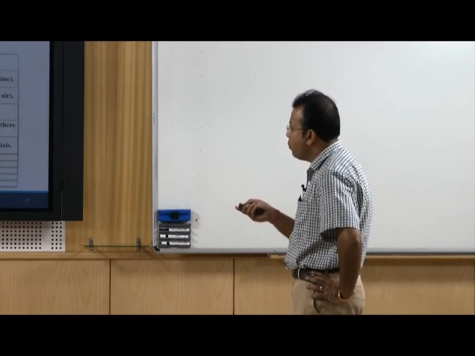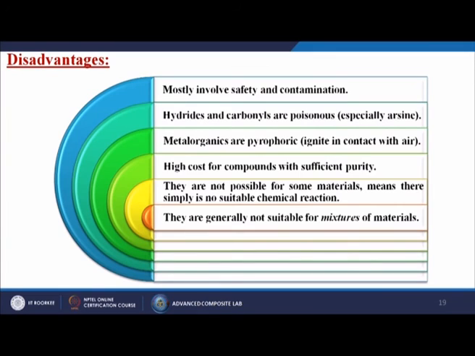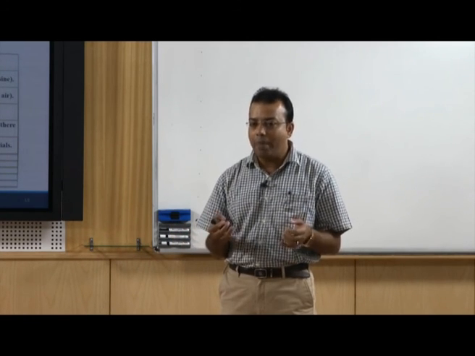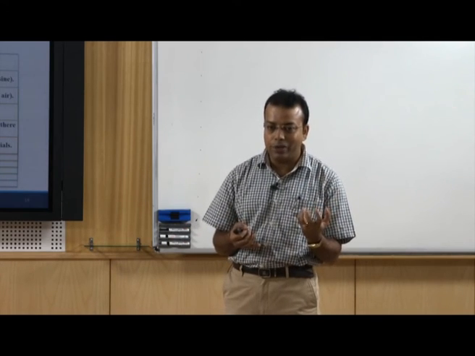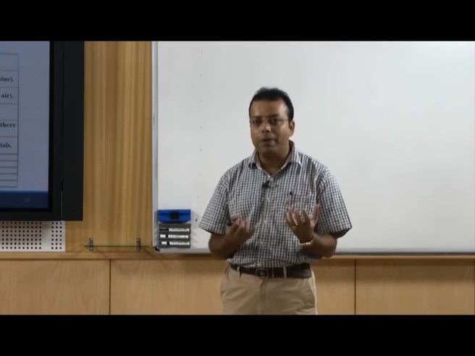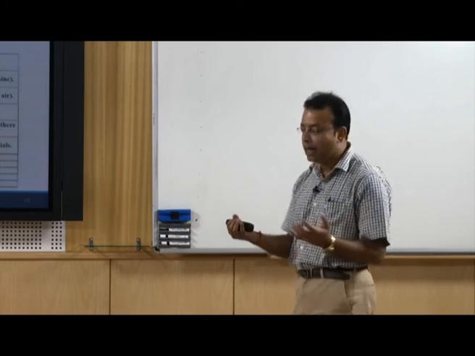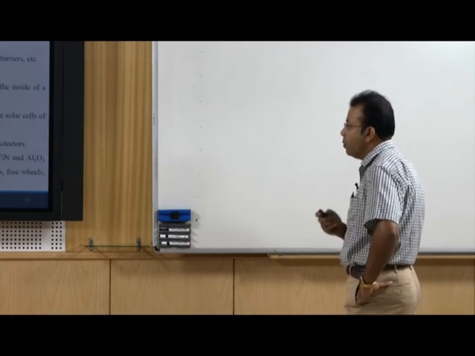They are not possible for some materials, meaning there are simply no suitable chemical reactions. If the reactive gases will not react directly with your materials, it cannot do any kind of coating. They are generally not suitable for mixtures of materials. Sometimes we face problems with particular composites, where one material reacts with the reactive gases, but another material does not react with those gases. So, that is one kind of disadvantage of the CVD process.